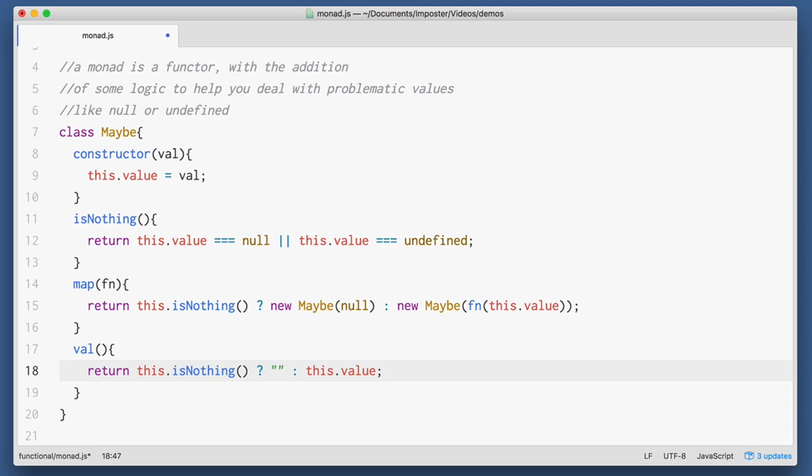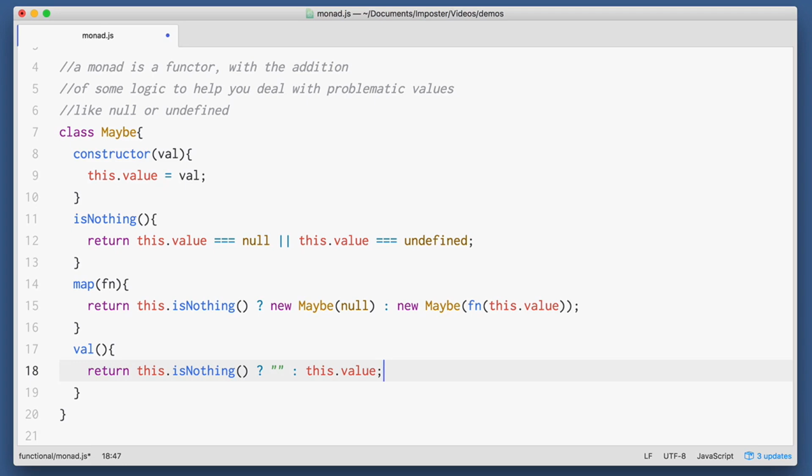Then we have map. If our current value is nothing, then we're just going to return another maybe, and that's just going to be maybe of null. Otherwise, we're going to return another maybe, but it's going to be the result of the function invocation of whatever we passed in our map of the current value. Finally, we're going to ask for the value from this. If our current value is nothing, we're going to return an empty string. If there is a value, we'll return it.